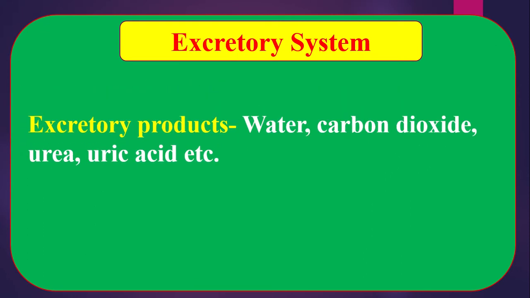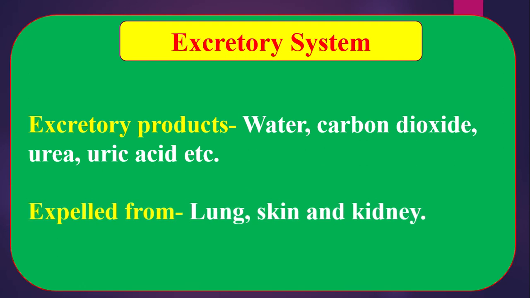Excretory products: water, carbon dioxide, urea, uric acid, etc. These are expelled from the organs which take part in excreting the waste, namely lung, skin, and kidney. The lung eliminates carbon dioxide, the skin eliminates harmful salt substance from the body, and the liquid nitrogenous waste products of the body are excreted through the kidney. Waste products from the body are removed by kidney, skin and lungs.